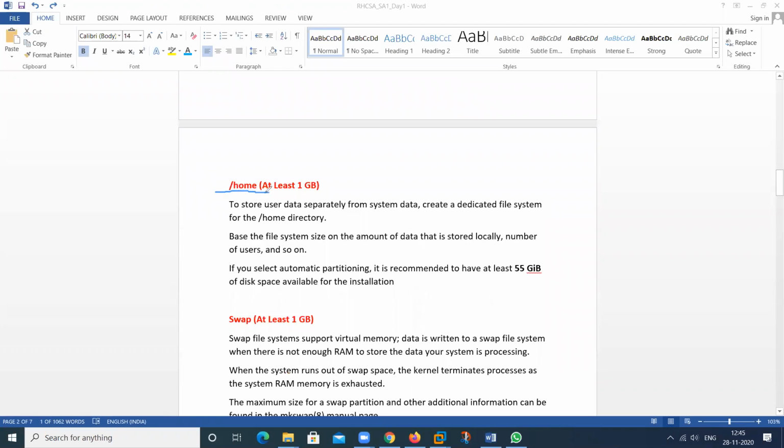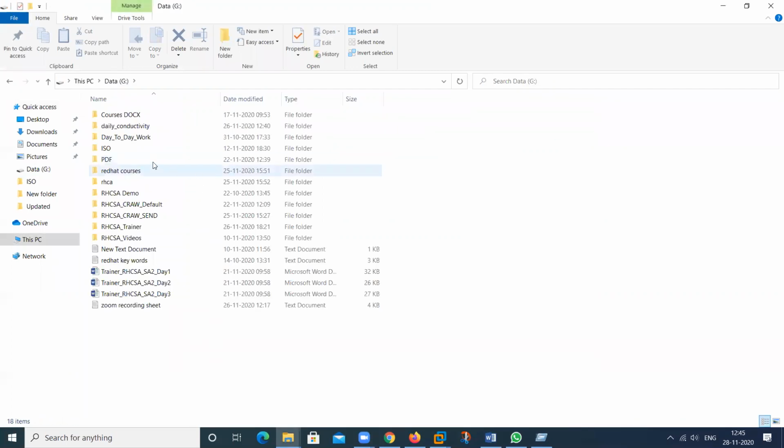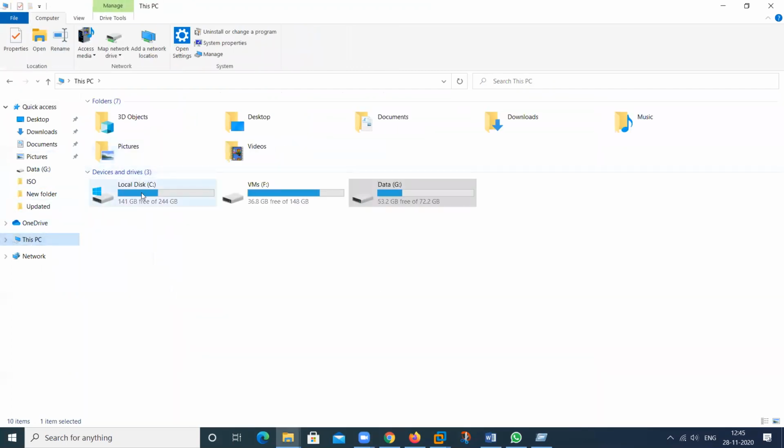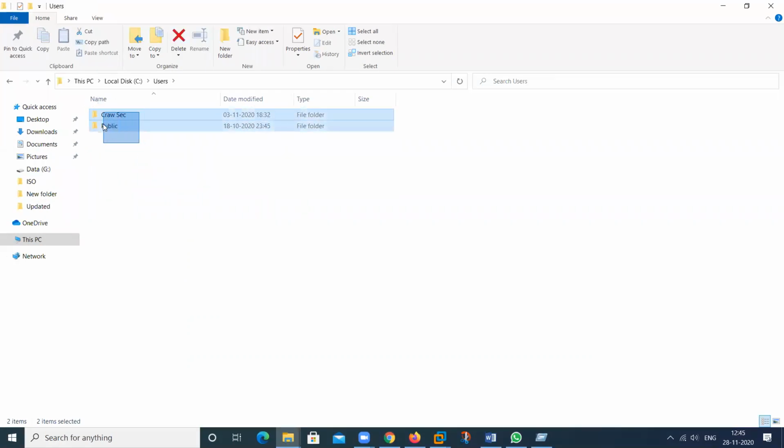So this is called slash home. Slash home means all the users' data will be stored here, just like if we are using Windows. Okay, I will clear here. What is this? This is the place where all the users will store their personal data. So this is the location where all users store their personal data.